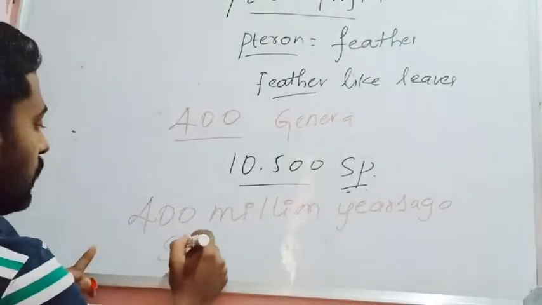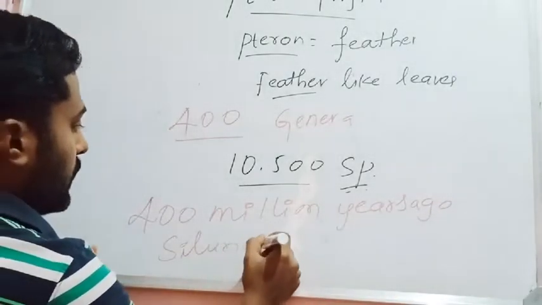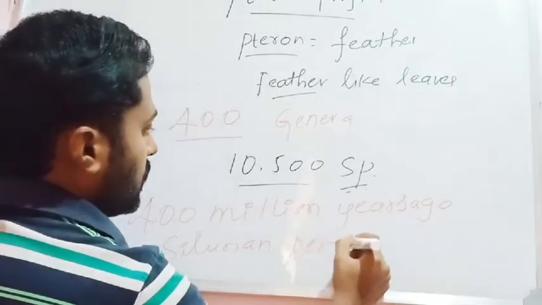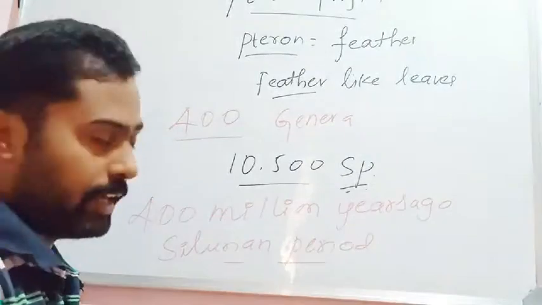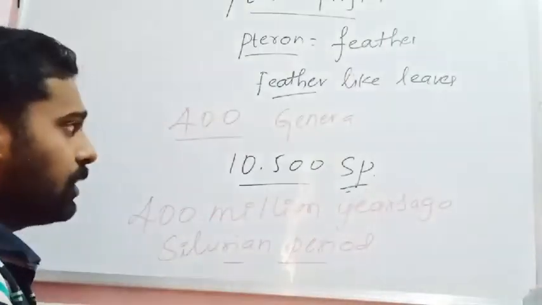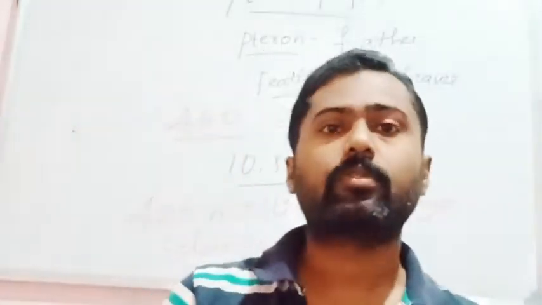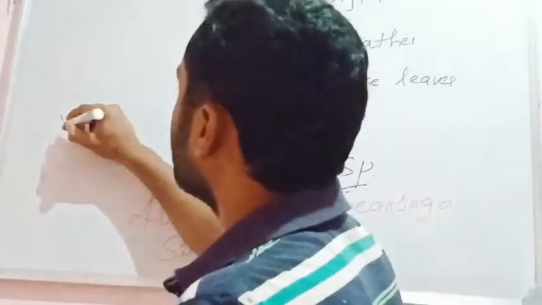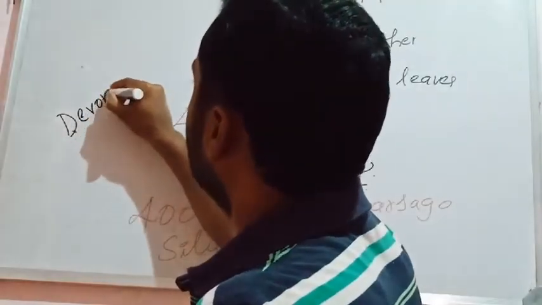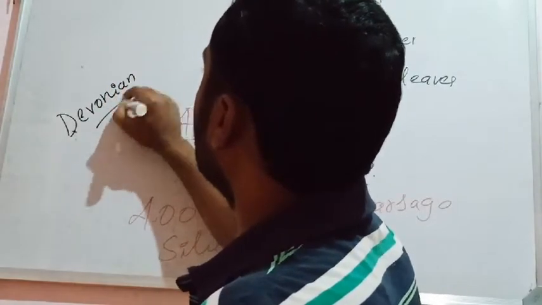They evolved especially in the Silurian period of the Paleozoic era, and they flourished very much. They dominated the Earth's surface in the Devonian period.